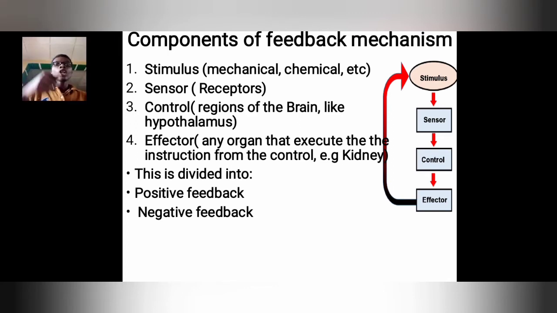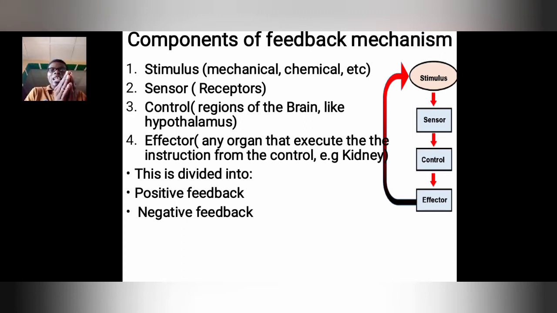So how will you do that? You will tell the effector organs, in this case your skin and your blood vessels. The blood vessels are the ones that will bring about the reduction of the temperature. How will you do that? The hypothalamus, through the cold center, will tell the blood vessels to vasodilate.